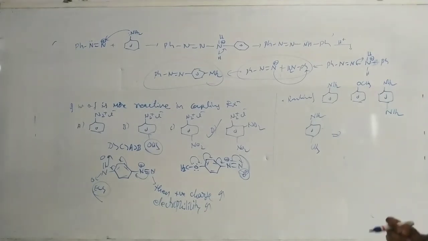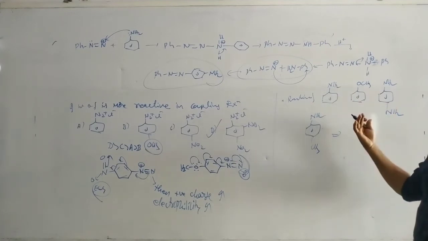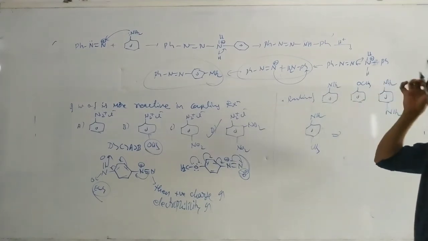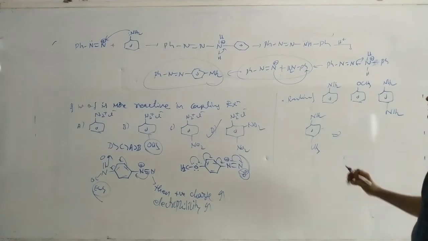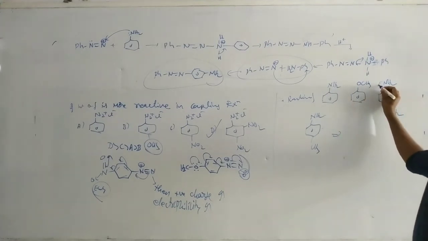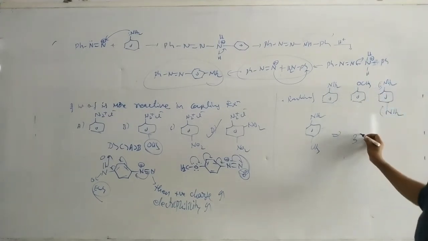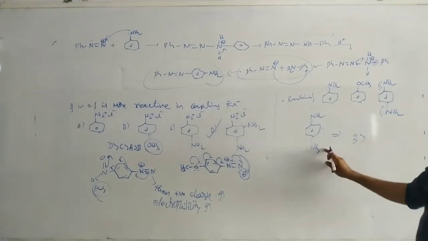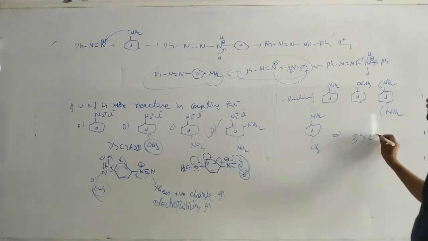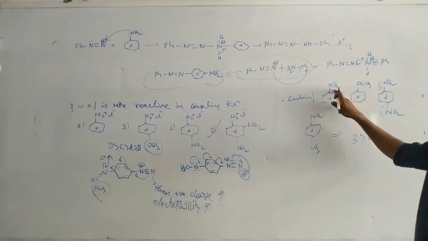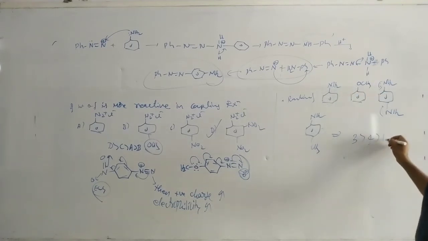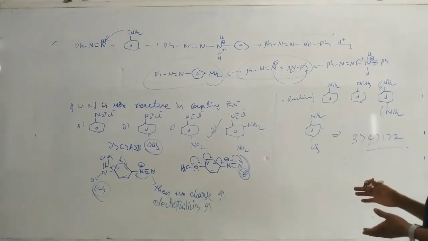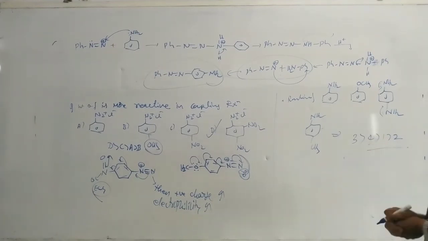So here the benzene diazonium electrophile attacks on the aniline or phenol. So alkoxyl substitution takes place on the aniline ring. In this case, this one contains two strong electron donating groups, so 3 is more reactive. Next, here NH2 and methyl also a donating group, so 4 is more reactive. And this aniline, NH2 strong donating, then the OCH3, so 1 and 2. This is the reactivity order with respect to this aniline or phenol.